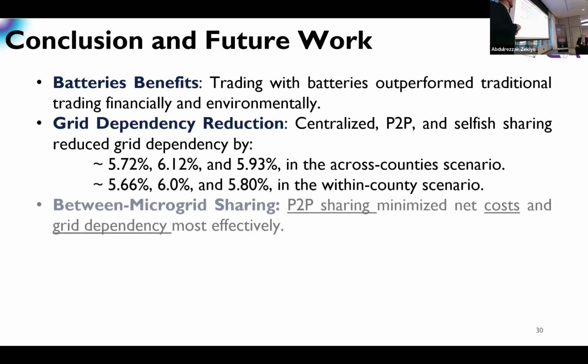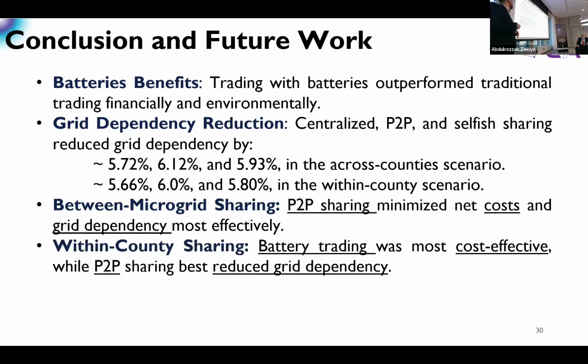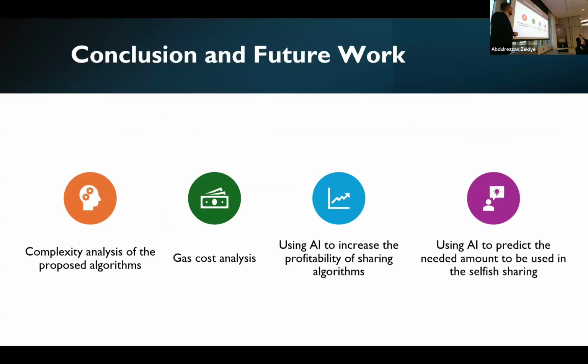In the between-microgrid sharing, we notice that the peer-to-peer sharing is the best in reducing the cost and also the utility grid dependency. However, in the within-microgrid sharing, where I can share and trade only in one microgrid, we can say that trading with battery only, no sharing at all, was the best financially. However, the peer-to-peer sharing was the best at reducing the grid dependency.